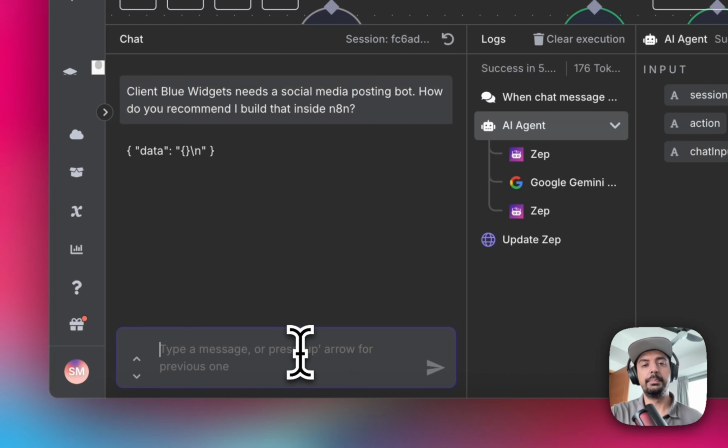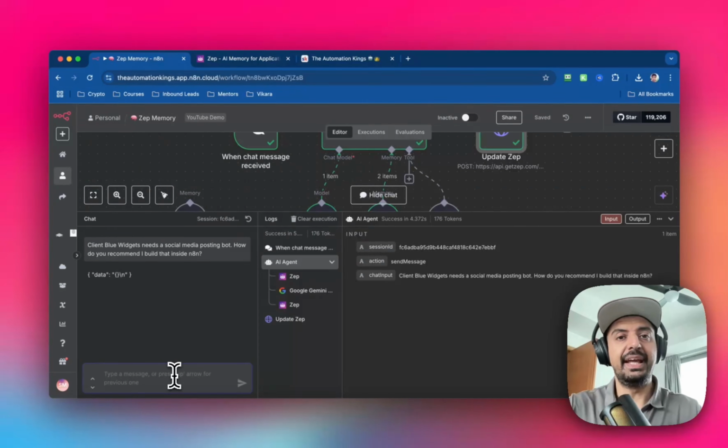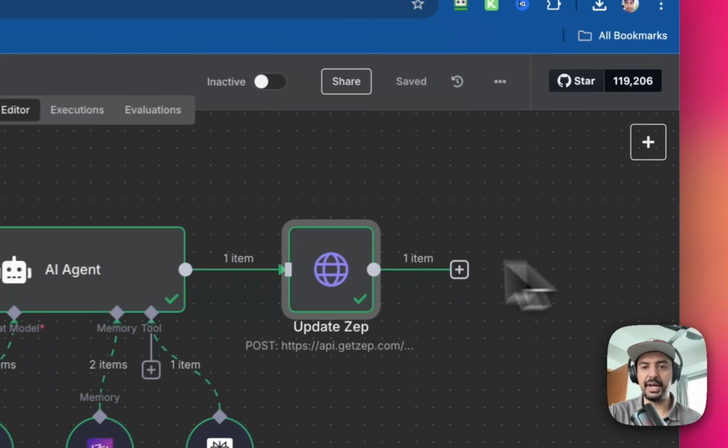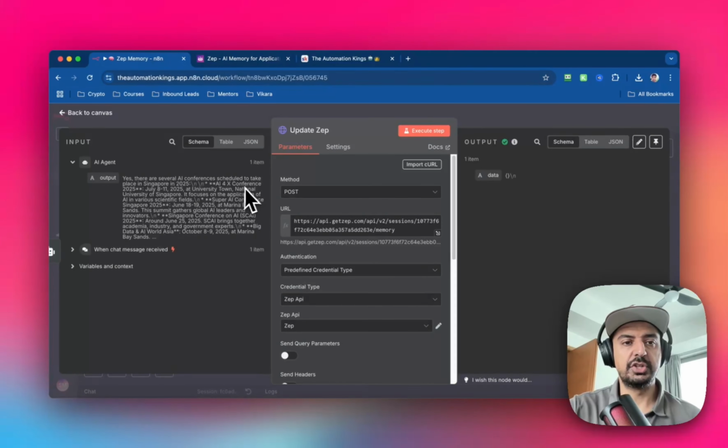And one more test I want to do, because I have the Perplexity node, is I want to ask it if there are any AI conferences in Singapore that are coming up. So first then, are there any AI conferences in Singapore in 2025? So if I go back here, it will then use Perplexity, and you can see the output. It says, yes, there are several AI conferences scheduled to take place in Singapore, and it's got the complete output.